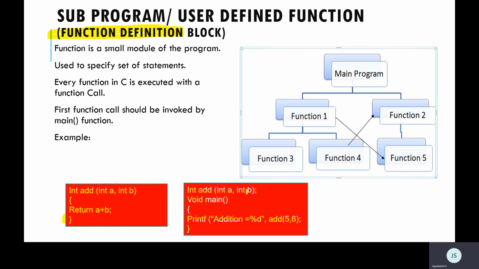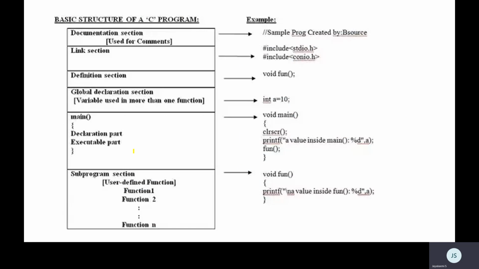A small example, but basically in procedure oriented programming, from the main function I will call the first function, from the first function I'm calling the third and fourth function, which is later linked to the second function, the second is linked to the fifth, and the first is also like that. Internally you can make any call. The main thing you have to observe and understand is that the first function executed is the main function only. From main I am making all other function calls. Clear? So this is a subprogram, user defined function module.